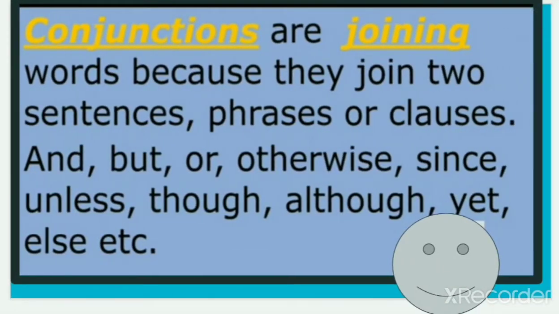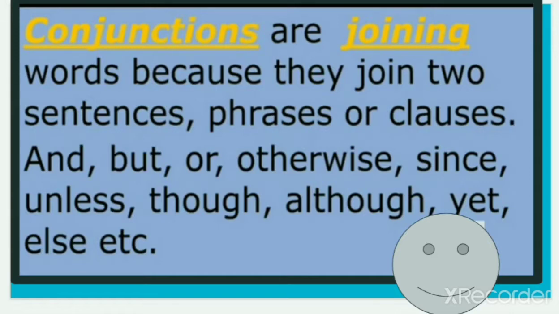Conjunctions are joining words because they join two sentences. Conjunction means just to join two sentences, phrases or clauses: and, but, or, otherwise, since, unless, though, although, yet, else, etc. Again I am repeating, conjunctions are joining words because they join two sentences, phrases or clauses.